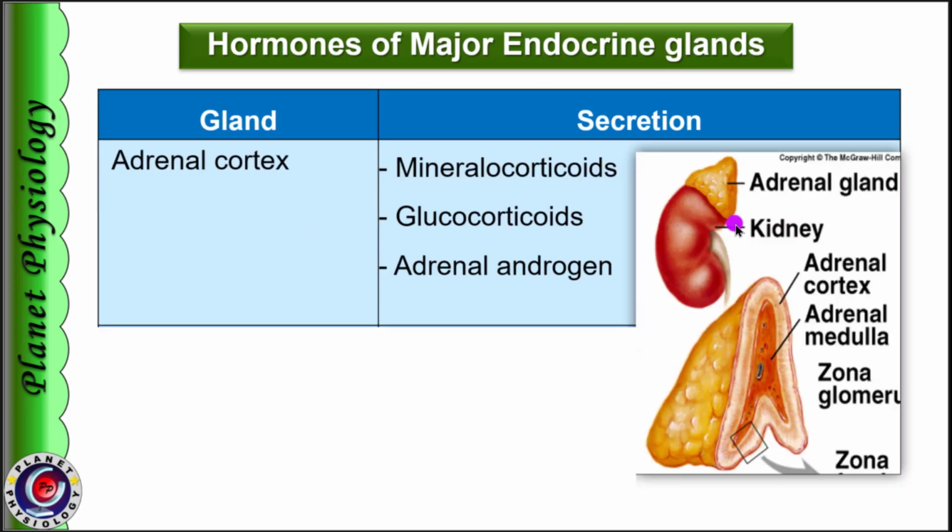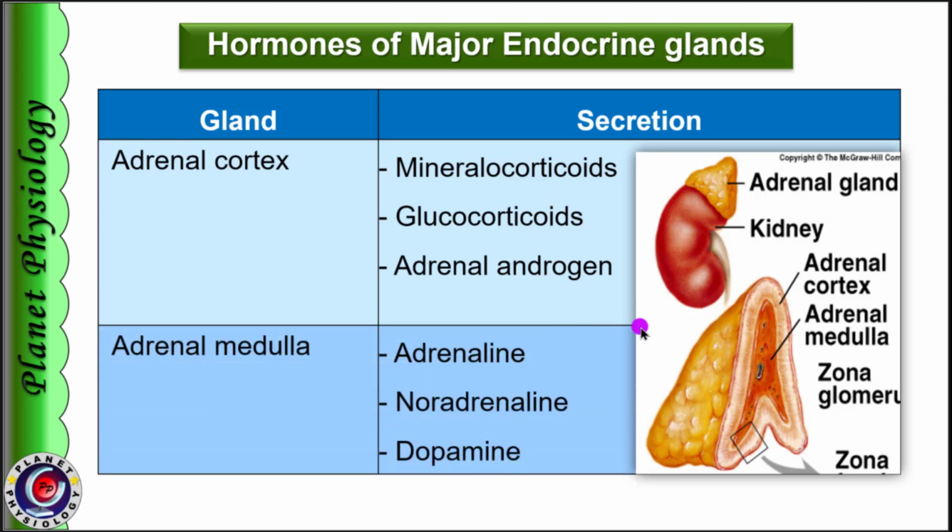Located on the superior aspect of the kidneys is the adrenal or suprarenal gland. The outer part of the adrenal gland is called the adrenal cortex, and it secretes steroid hormones like mineralocorticoids, glucocorticoids and adrenal androgens. The inner part of the adrenal gland is called the adrenal medulla, and it secretes catecholamines like adrenaline, noradrenaline and dopamine, and it is an integral part of the sympathetic nervous system.